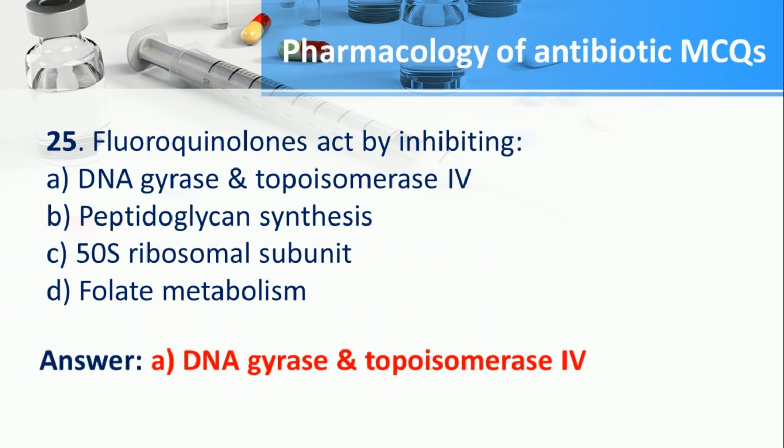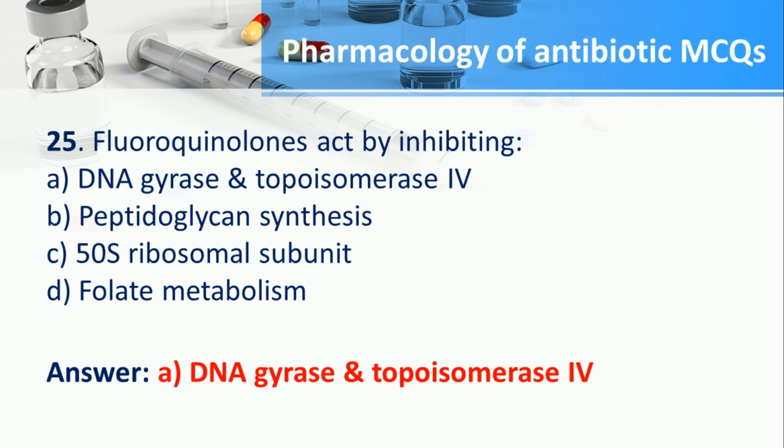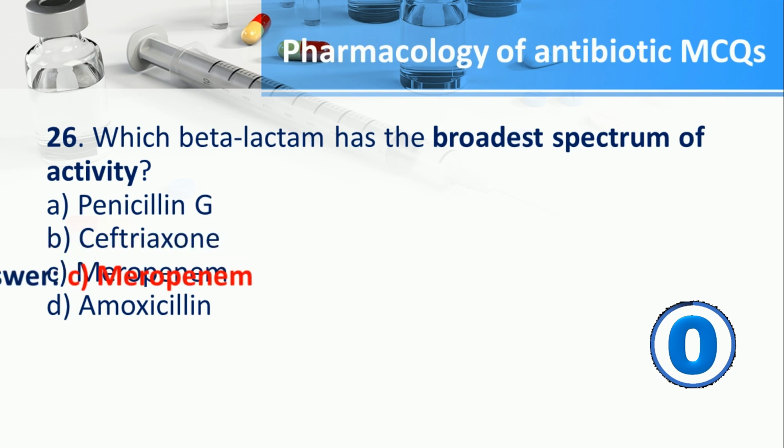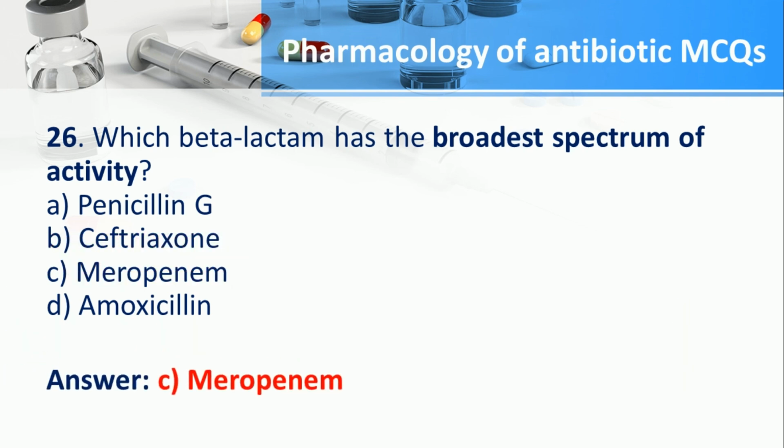The answer is A. DNA virus and topoisomerase 4. Number 26. Which beta-lactam has the broadest spectrum of activity? A. Penicillin G, B. Ceftriaxone, C. Meropenem, D. Amoxicillin. The answer is C. Meropenem.